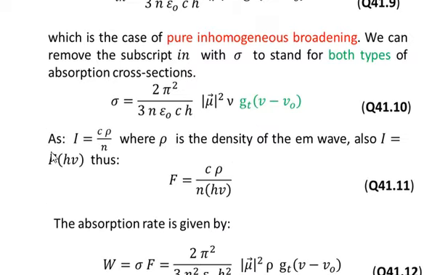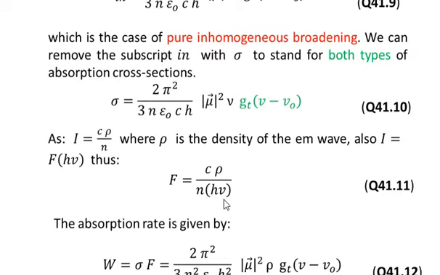You know that I, the intensity of the beam, is equal to C into rho over n, where rho is the energy density of the electromagnetic wave, and I is also given by F into h nu, where F is the flux of the beam and h nu is the energy of the photon in the beam. Thus, comparing the two values of I, we have capital F equal to C into rho over n into h nu.